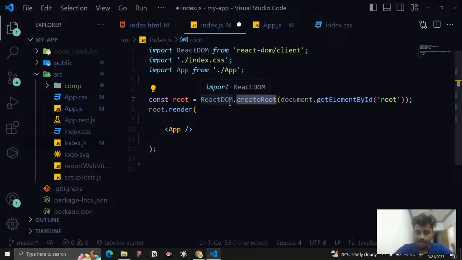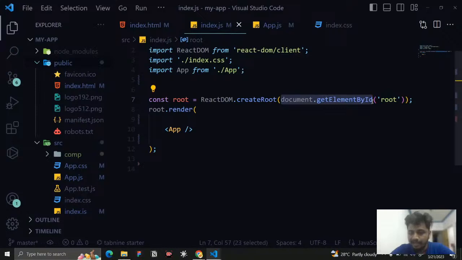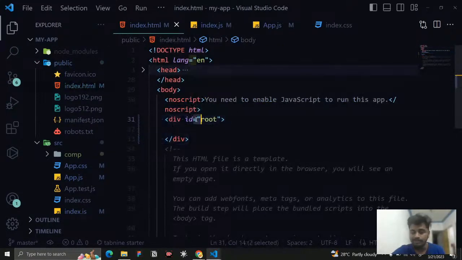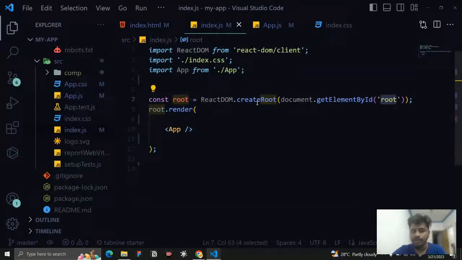this JavaScript file with this index.html, and we need to tell where to connect. You can see document.getElementById with id root. It is getting the element with id root. In index.html, you can see that we have an element with that id, an empty element. So we are grabbing it using document.getElementById, and we are creating a root element and storing it inside this variable.